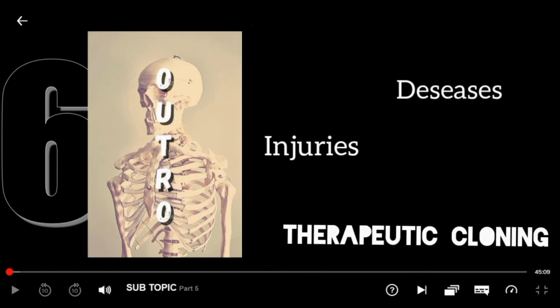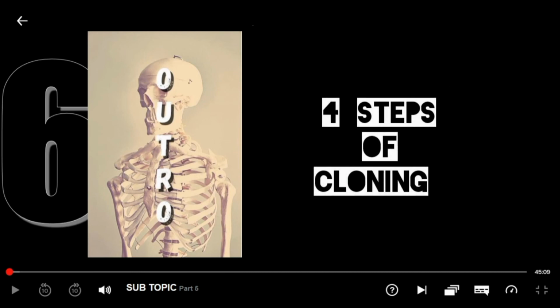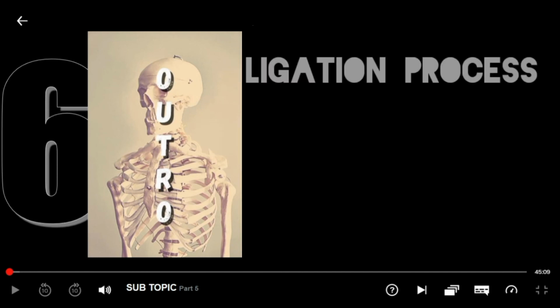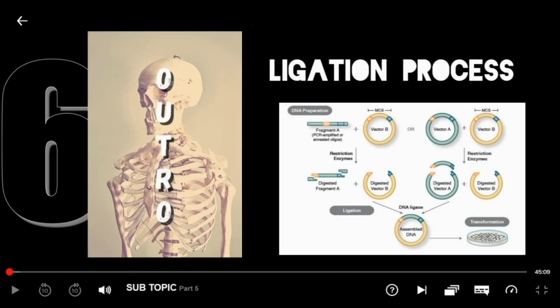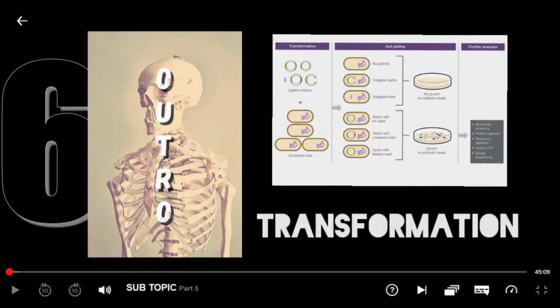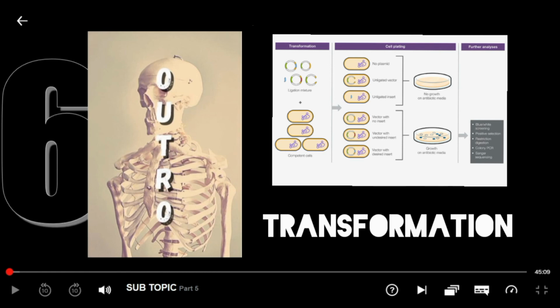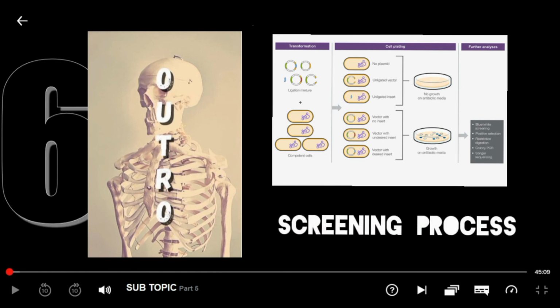The cloning process consists of 4 steps to complete the cloning. It begins with the isolation process, followed by ligation, which has 2 steps in it, that is selection of vector and insertion of the target DNA gene. The next is the transformation process and the last is the screening process.